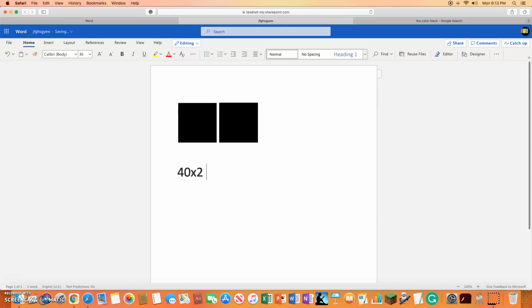40 times 2, 40 times 2. So we split up the number 40, now we're doubling it, and that's going to be 80 plus 80, which equals 160. Now we're at 160. We're going to double it, and that's going to give us 320.